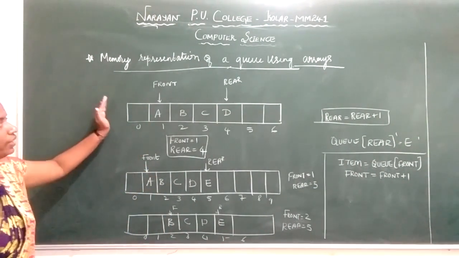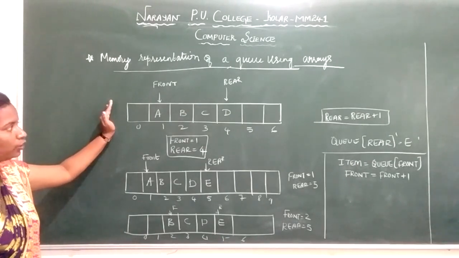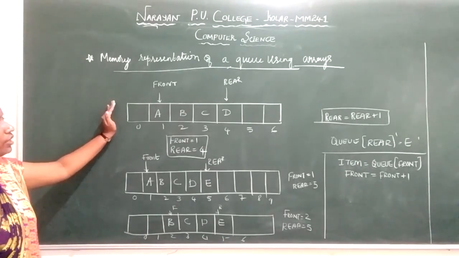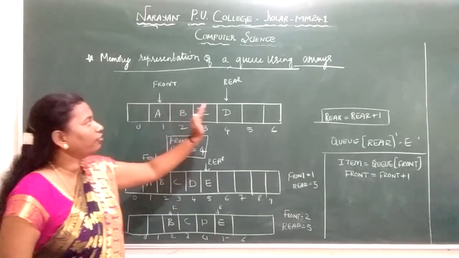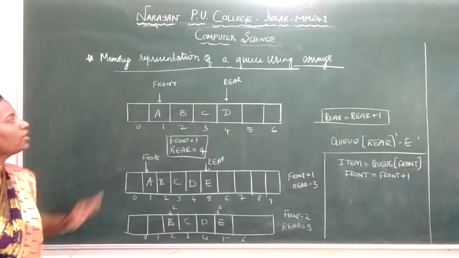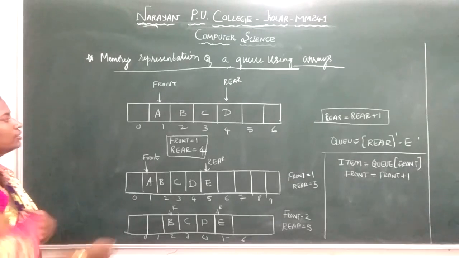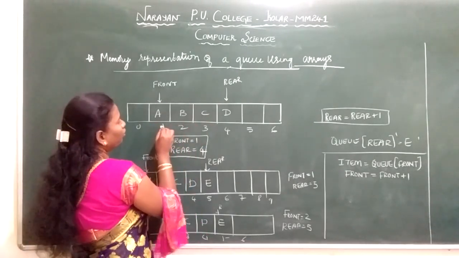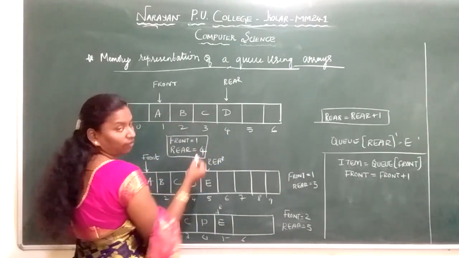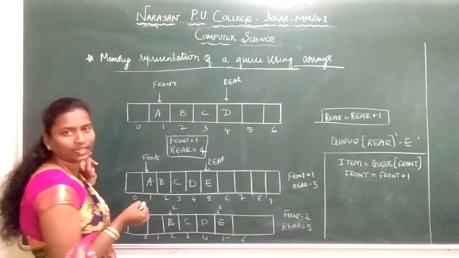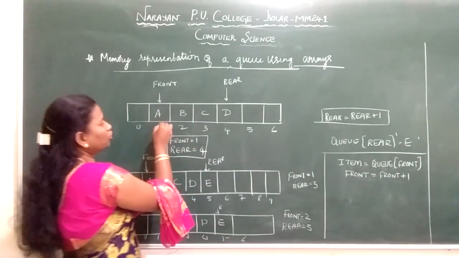Here you see I have taken the first condition. I will explain it. I have taken a queue. It has 2 ends, the front end and the rear end. From the rear end I have inserted the elements. From the front end I am going to delete the elements. So from the rear end I have inserted A, B, C, D. So my front is equal to 1. My rear is pointing to index 4. I repeat, my front is pointing to 1.